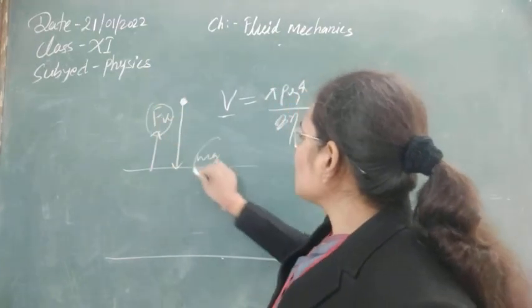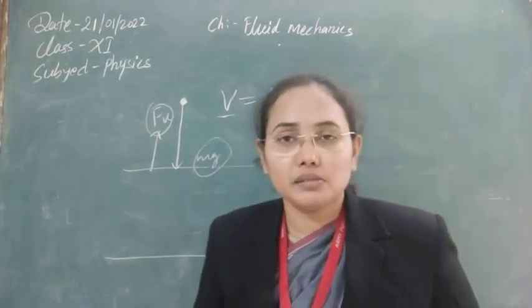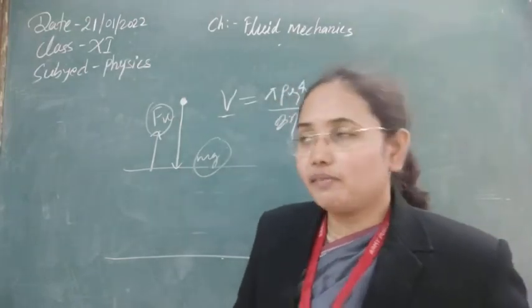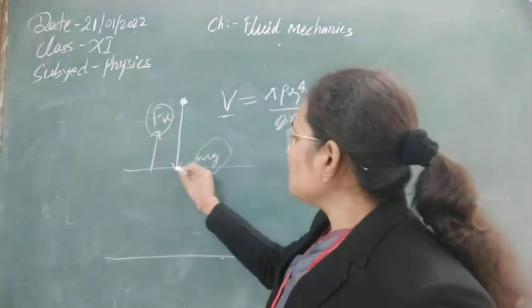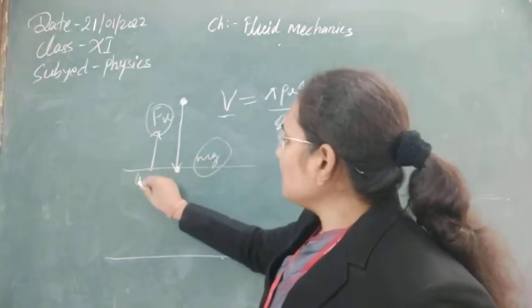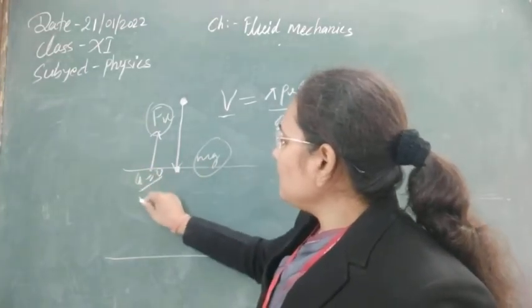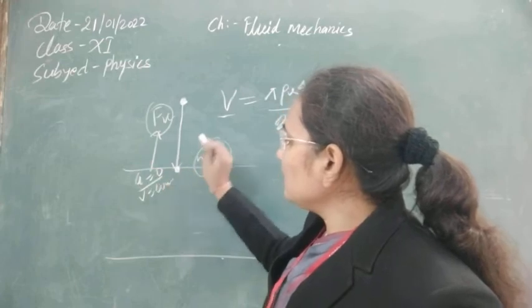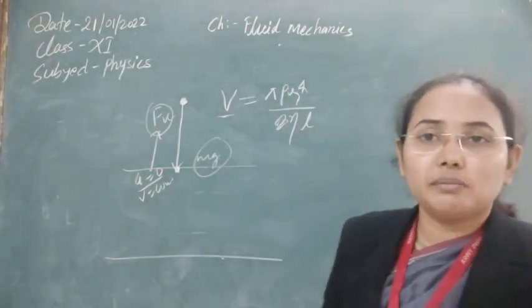This upward force balances the downward force, and at the point where the two become equal, the acceleration of the raindrop is 0. It means velocity will be constant at this point, and this velocity is known as terminal velocity.